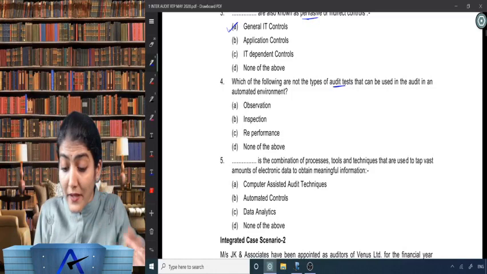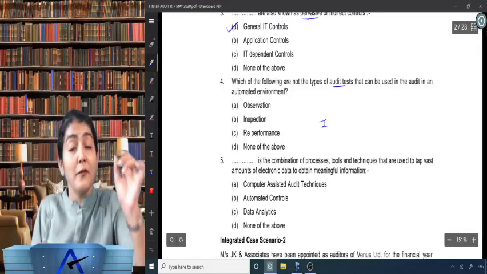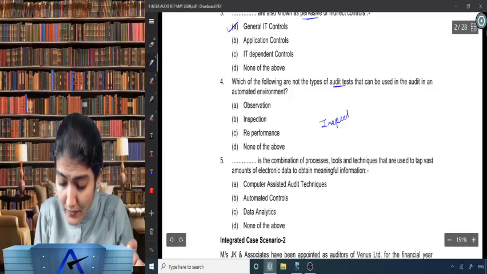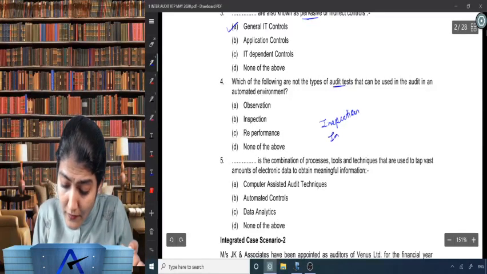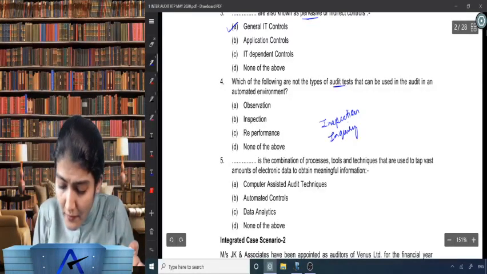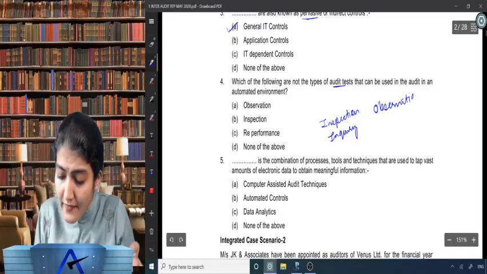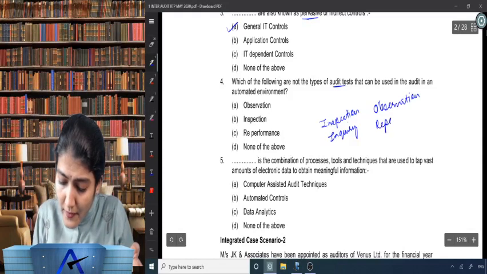Now, you might know that in an automated environment, we mainly make use of inspection, then also inquiry, then the observation, and then we also make use of reperformance.